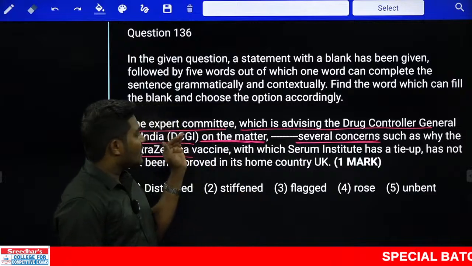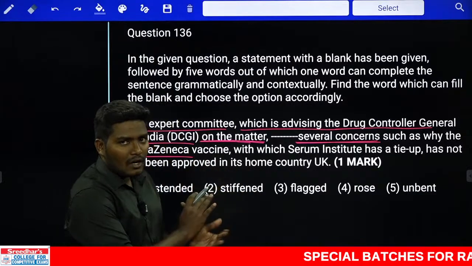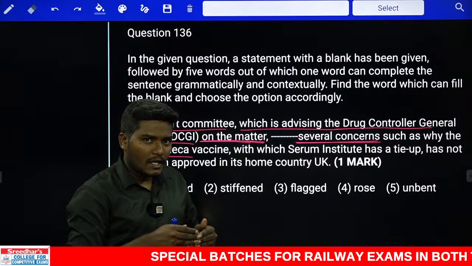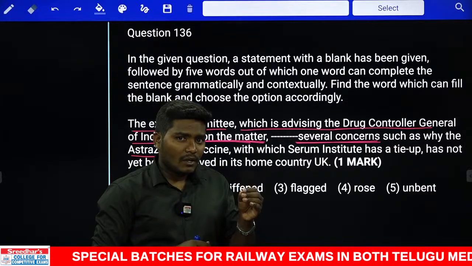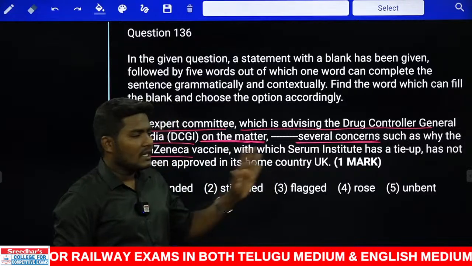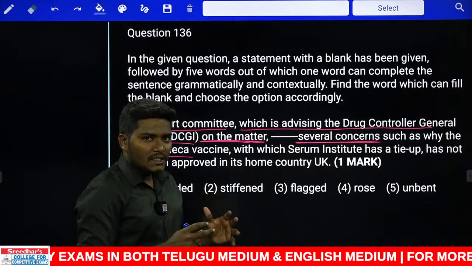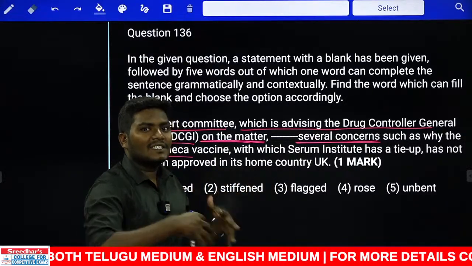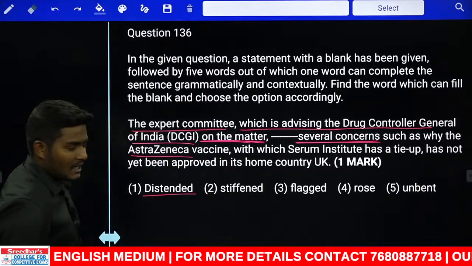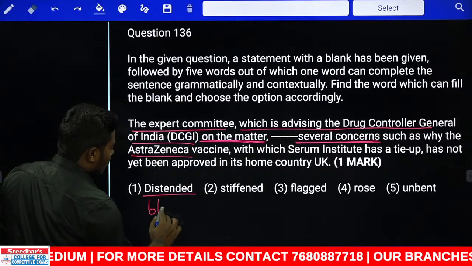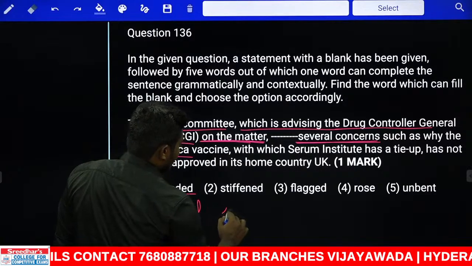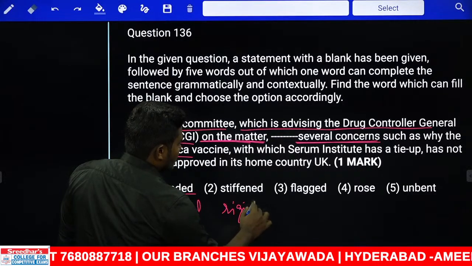Now this expert committee is asking this Drug Controller General, we are introducing AstraZeneca in our country, and why this medicine or the vaccine is not actually approved in its original country, that is UK. Now this committee is raising some question. Now look at the first word. What is the first word we have? Distended. Distended is nothing but bloated. What is the next word? Stiffened. Stiffened is something that became rigid or strong.